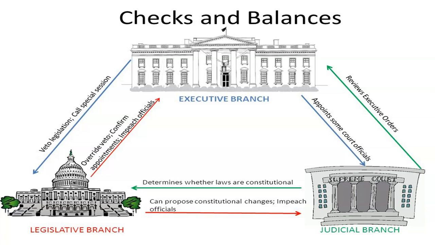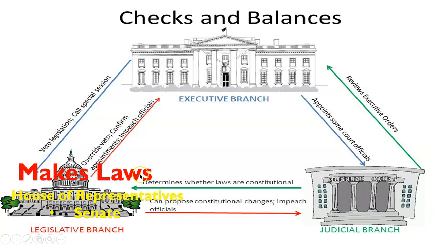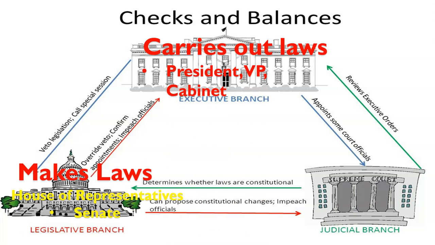For example, the legislative branch's responsibility is to make laws. Article 1 established the Congress, which makes up the legislative branch, and includes the U.S. House of Representatives and the Senate. The executive branch carries out laws, and the people included are the president, the vice president, and the cabinet.